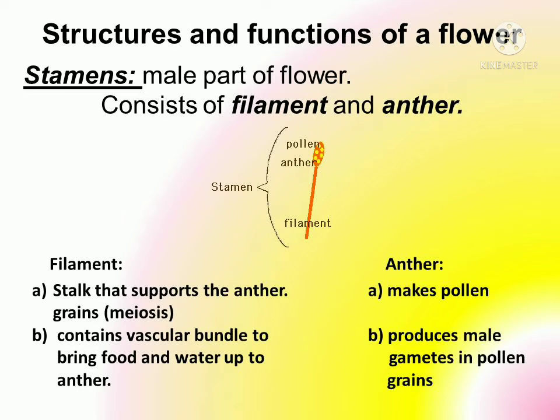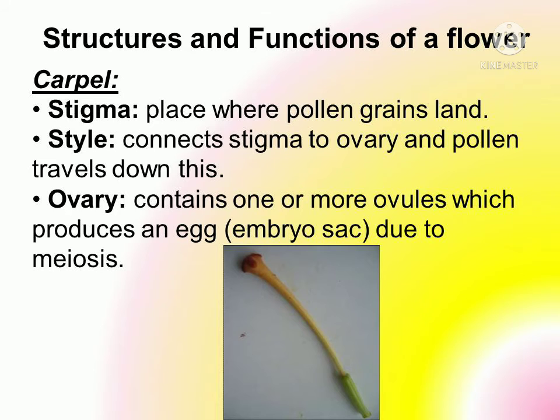Secondly, it keeps the anther lobe upright and exposed to the wind and the animals so that pollination may occur. The next essential part of the flower is the carpel, and the carpel comprises three further parts as shown in the diagram. Uppermost is the stigma, the central one is the style, and the base one that is swollen in nature is the ovary. So the stigma is a kind of platform where the landing of pollen grains occurs.